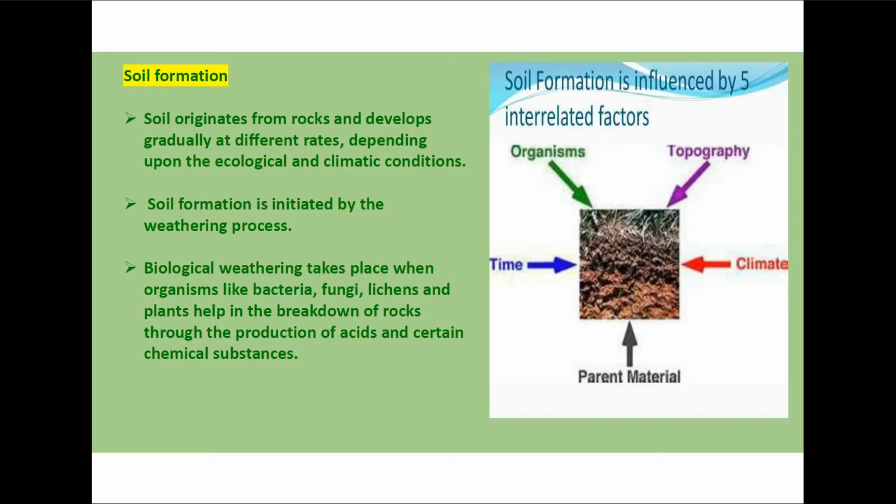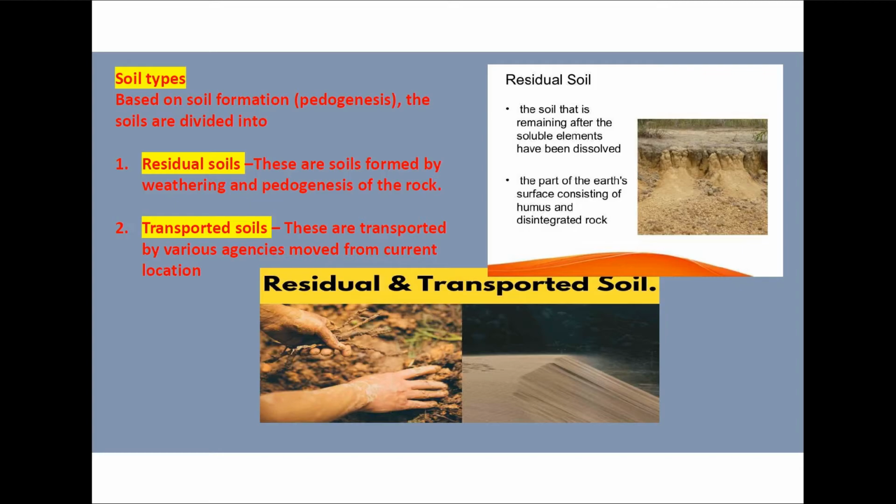What is biological weathering? Biological weathering takes place by organisms like bacteria, fungi, lichens and plants. These organisms help to break down the rocks through the production of acids and certain chemical substances in which they are lying. Formation of the soil is called pedogenesis.